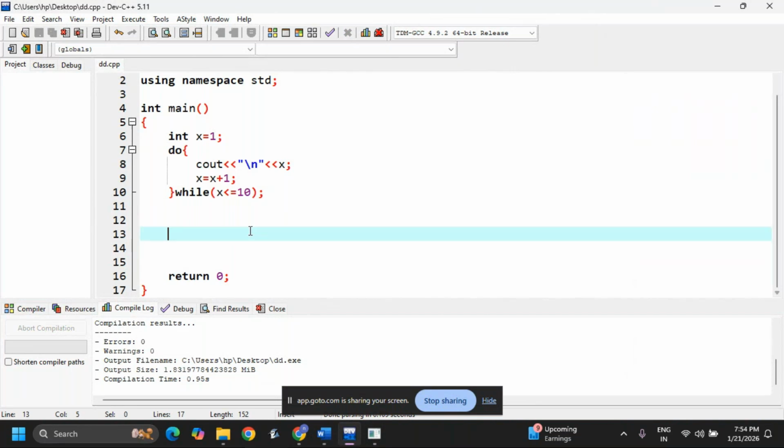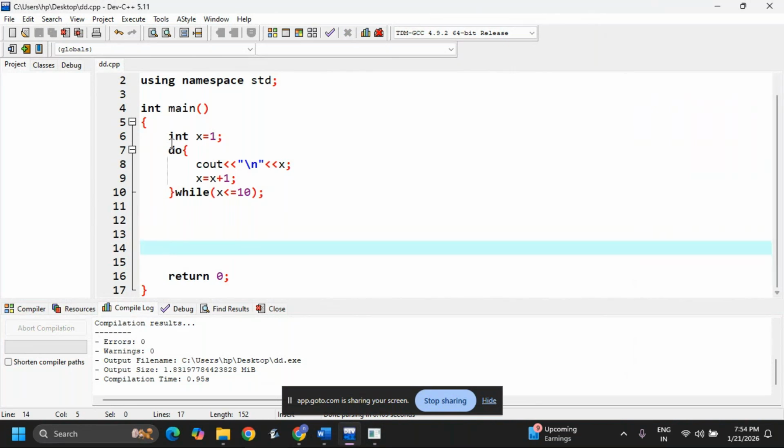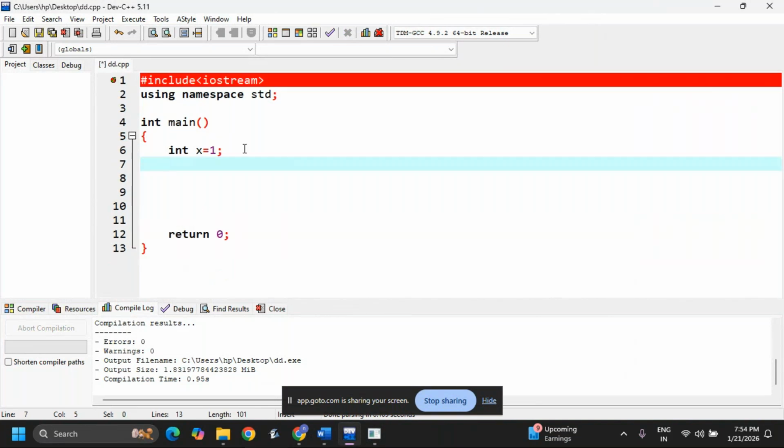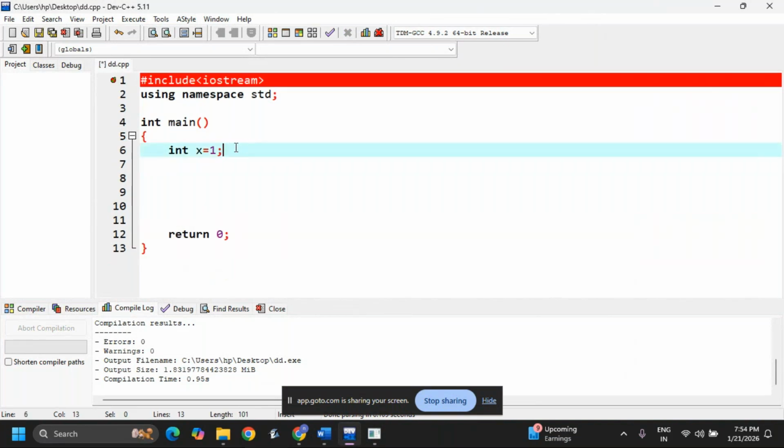Okay, next one more loop is called for loop. Say for loop is nothing but everything in a single line. Writing for int x equal to 1, x less than 10, x equal to x plus 1.